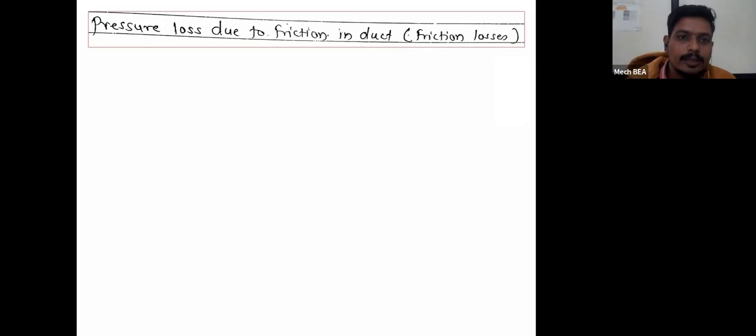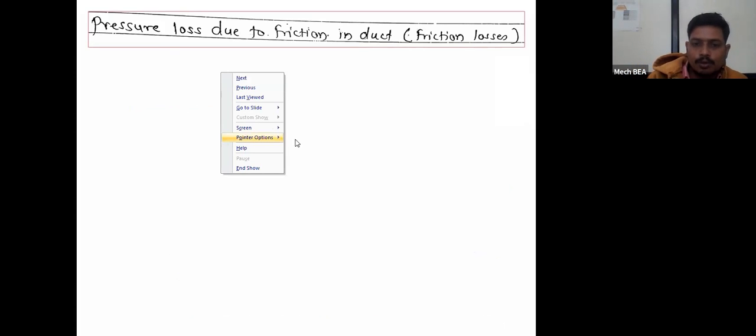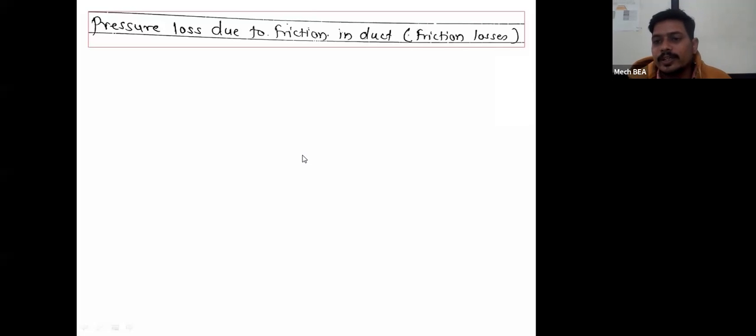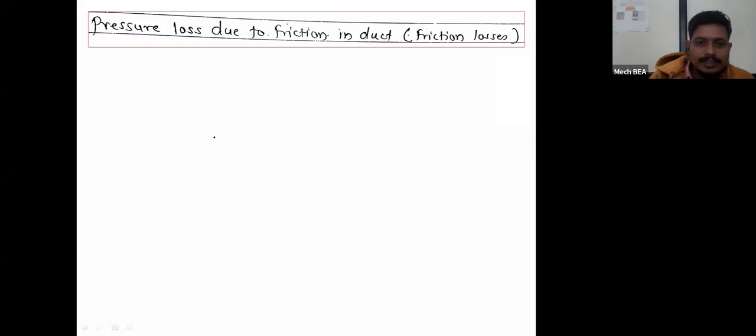So now we have to see the frictional losses which are occurring inside the duct, or rather the derivation for the frictional losses in the duct. But before proceeding, first of all, we should know the continuity equation and Bernoulli's theorem. Already we have seen the continuity equation and Bernoulli's theorem for the flow through a pipe. Here also, the duct is nothing but a closed conduit, and through that closed conduit the fluid is passing. Here the fluid is air, and in the flow through pipe, the fluid was a liquid. That is the only difference.